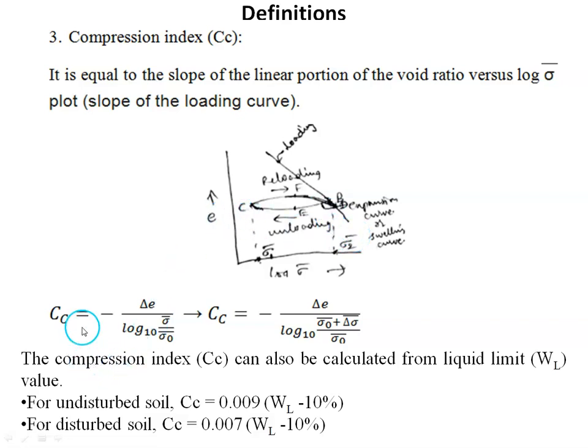So what is the slope? If we take the slope of this loading curve, it is delta e divided by log to the base 10 of sigma dash by sigma naught dash. Here sigma dash is the final stress and sigma naught dash is the initial stress, corresponding to the two states.